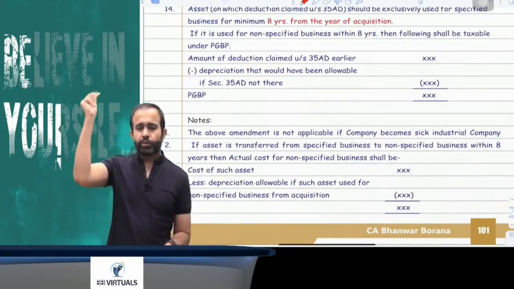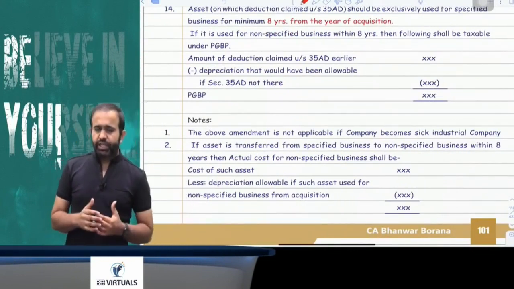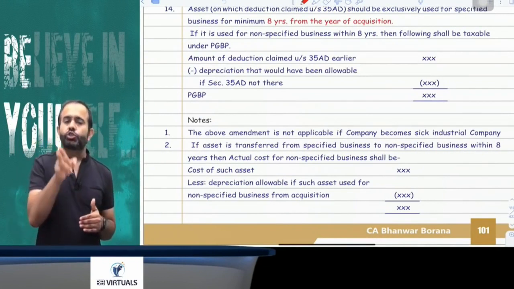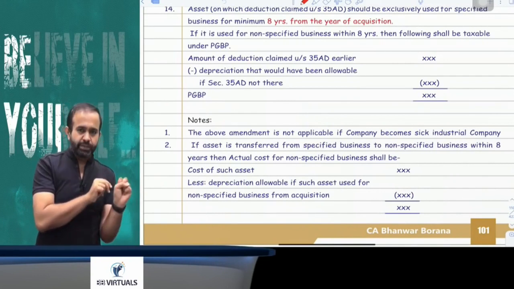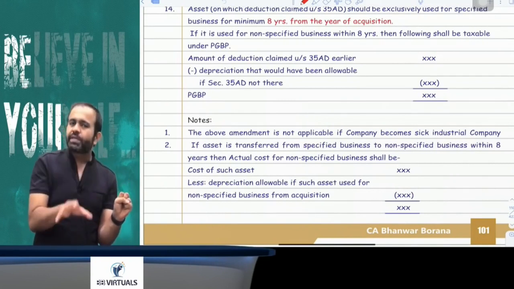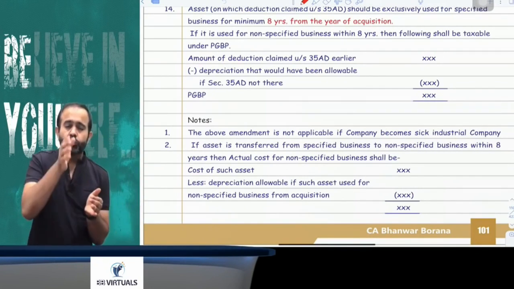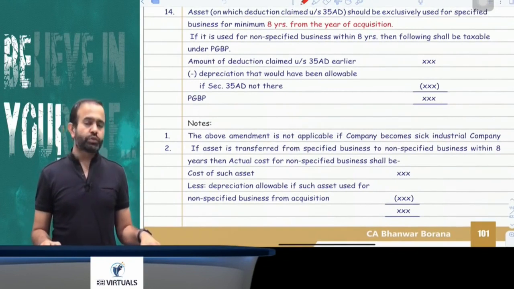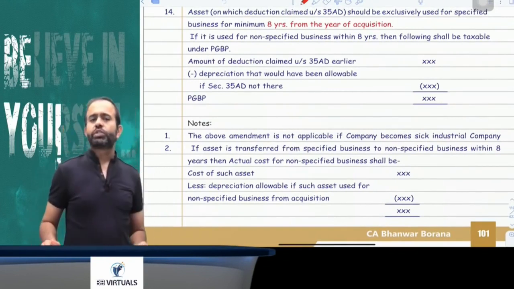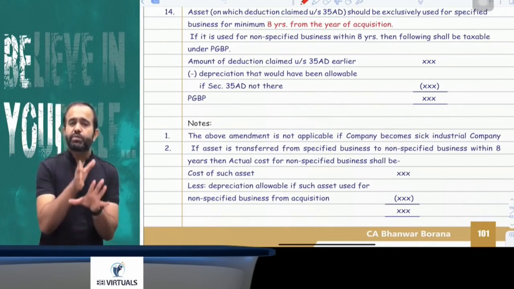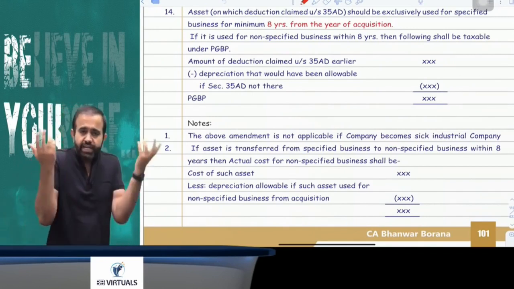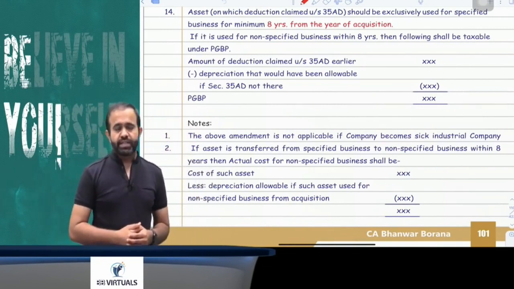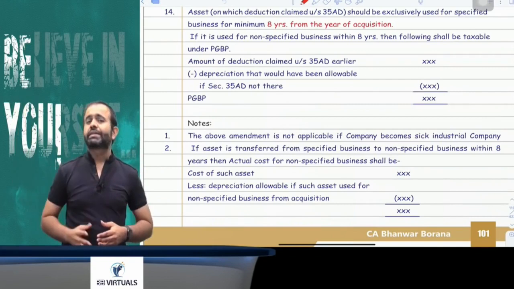Yes. Now try to understand, all people. There is one restriction, and that restriction says that if any asset is acquired for the specified business, that asset should not be transferred to the non-specified business. You should not shift that asset to the non-specified business within 8 years from the year of acquisition. Within 8 years, if you transfer that asset to the non-specified business, means you are using that asset for non-specified business. I can take one example. Suppose I am having two businesses. One is the coaching class business, and one is my hotel business. And the hotel is a 3-star, 4-star or 5-star hotel.